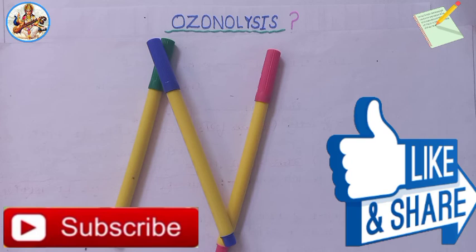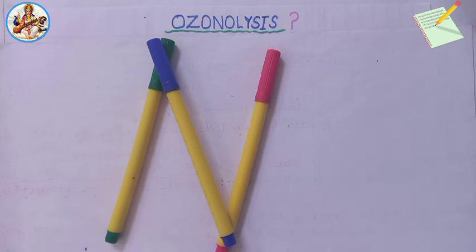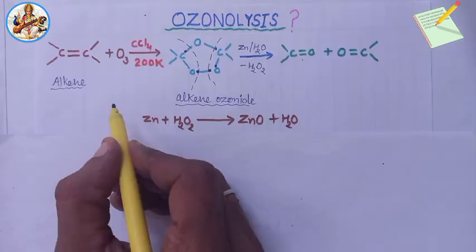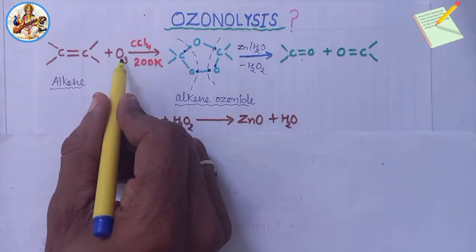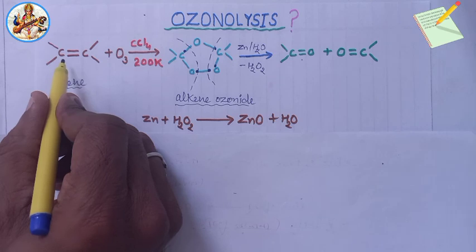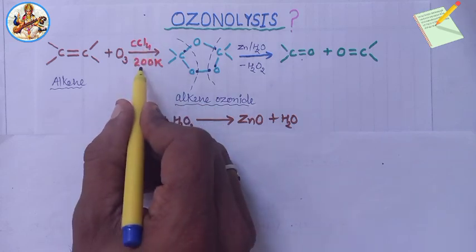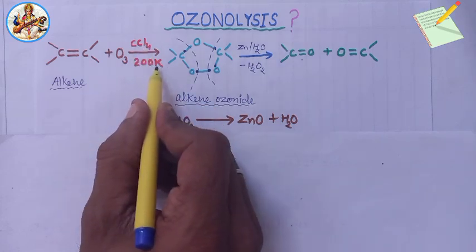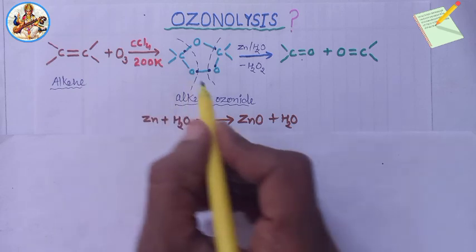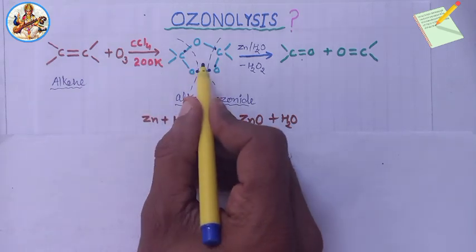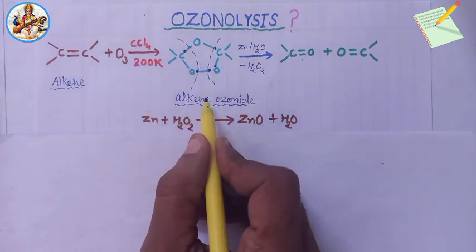In chemistry world. In today's session, I am going to discuss ozonolysis of alkenes. When ozone gas is passed through a solution of an alkene in an inert solvent such as CCl4 at 200 Kelvin temperature, then alkene ozonide is formed.